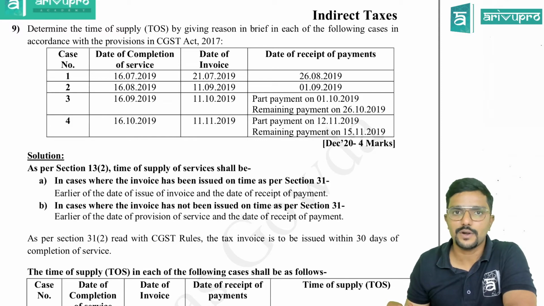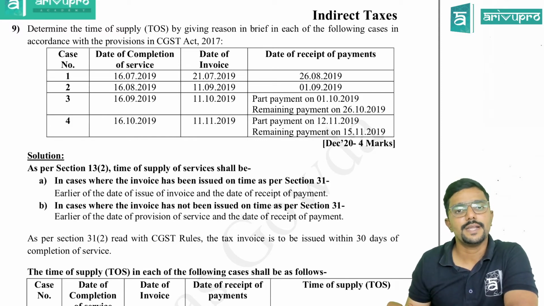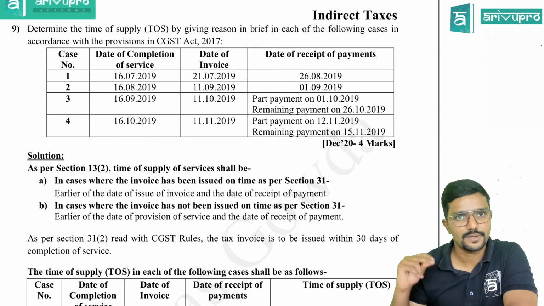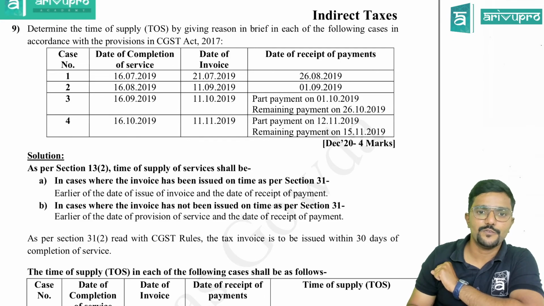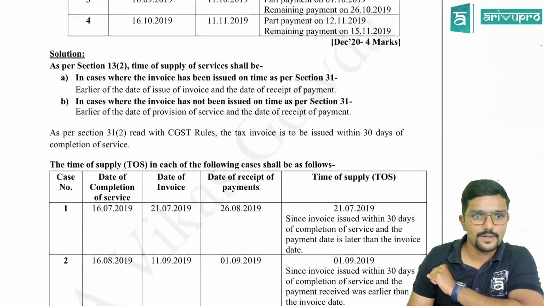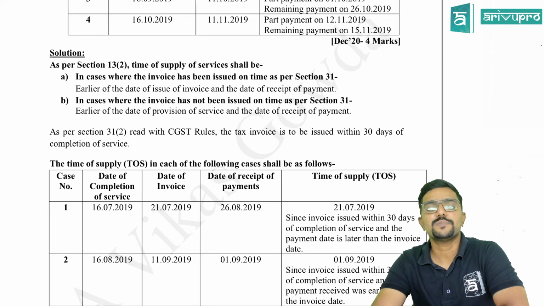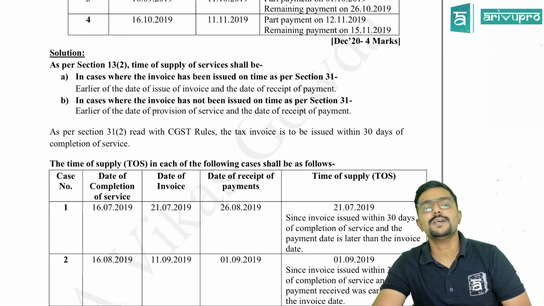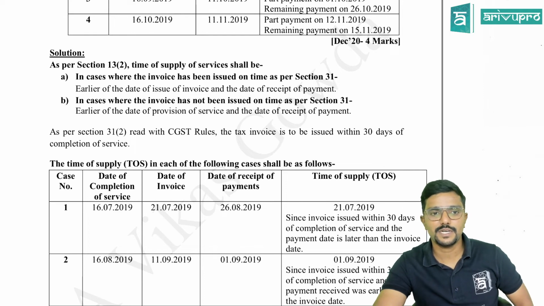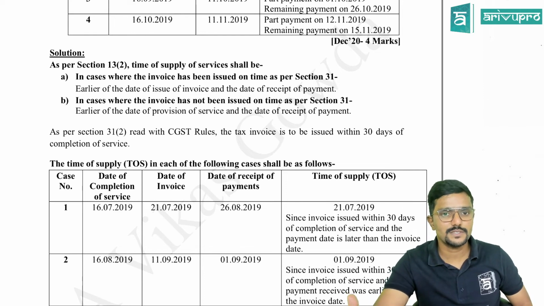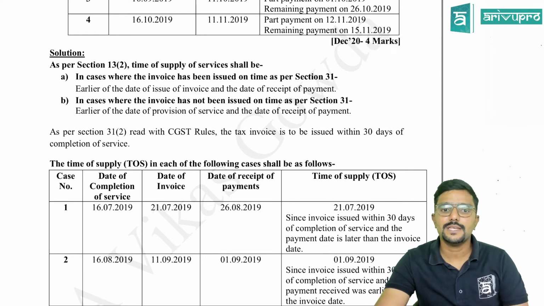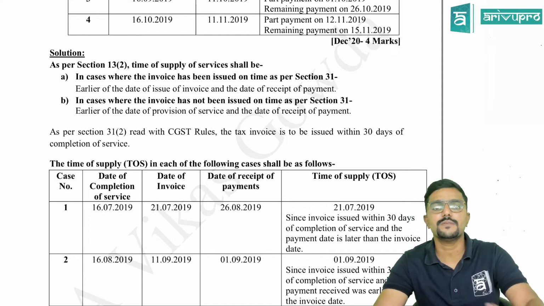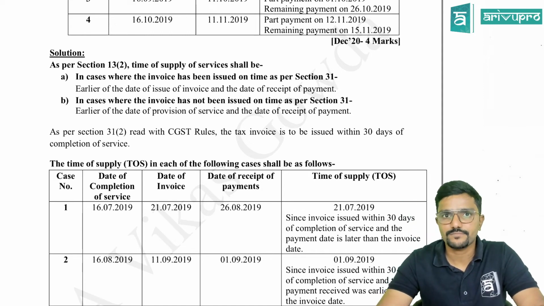Next, if the invoice is not issued within 30 days, then the date of completion of service or date of payment, whichever is earlier, will be the time of supply. Yes, sir. So 4 different scenarios are given. First, explain the provision. As per section 13.2, the time of supply of services shall be in case where the invoice has been issued on time as per section 31, earlier of date of issue of invoice and date of payment. In case the invoice has not been issued on time, then earlier of date of completion of service or date of payment. Clear?